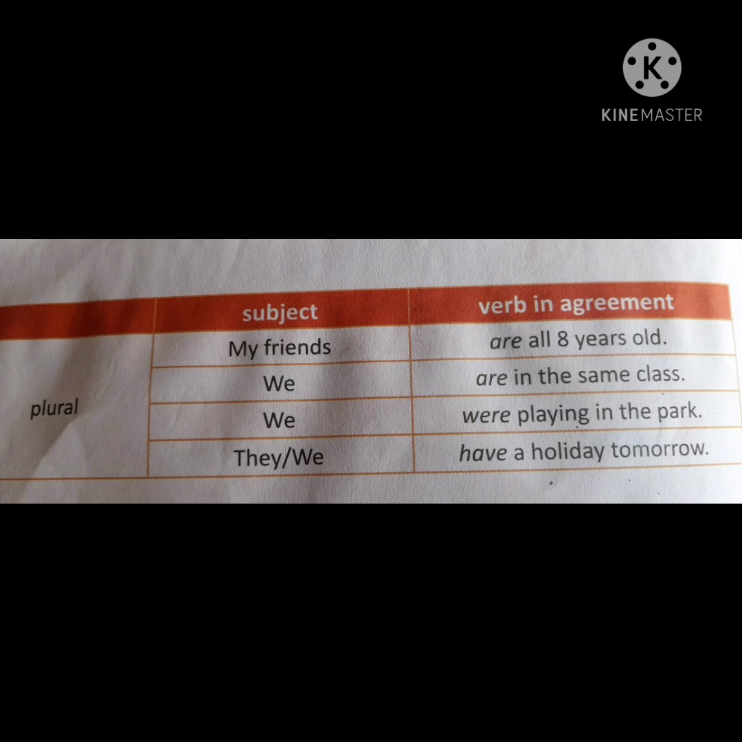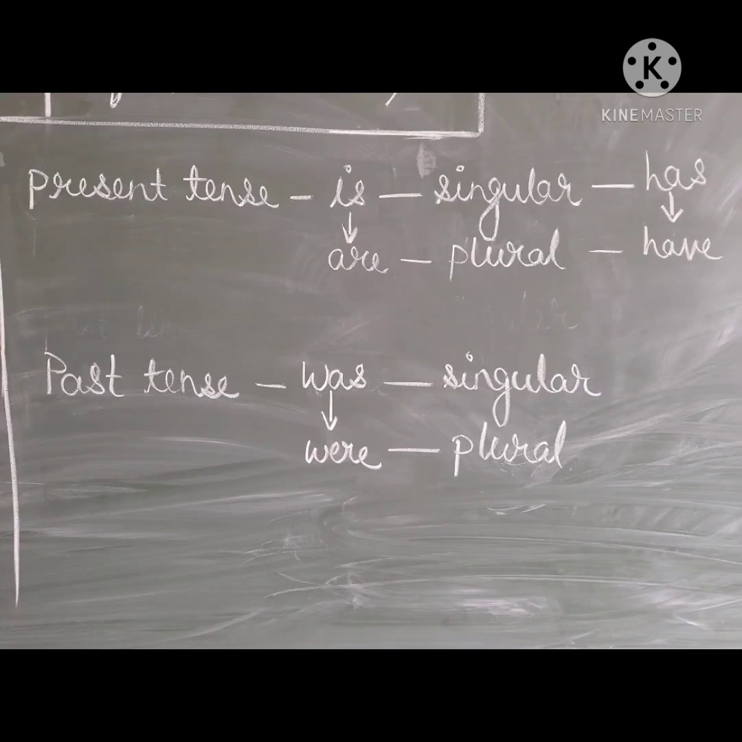Now in the next table you see all the subjects are in plural form, and we'll see what the verb in agreement is here. My friends, here it is plural, so in place of is we have used here are. My friends are all 8 years old. Then again we means plural, so are in the same class. Again we were playing in the park. Were is the past tense of are. Are is present tense and were is past tense. Again they and we both are plural, so we will take here have. In place of has we will take here have a holiday tomorrow.